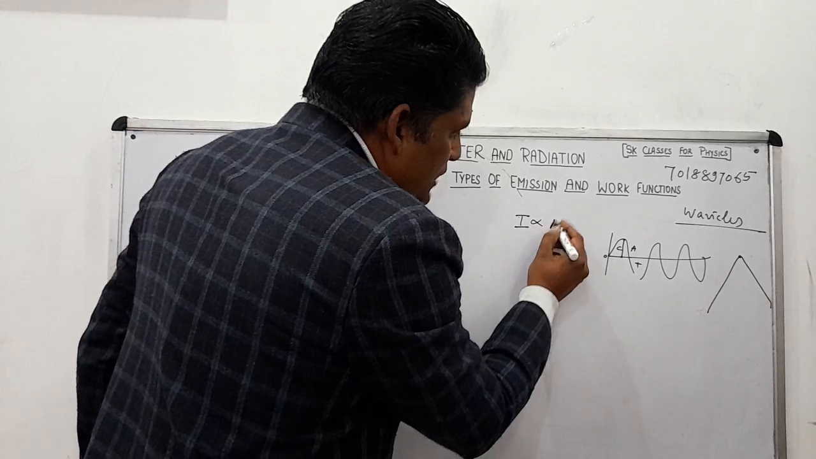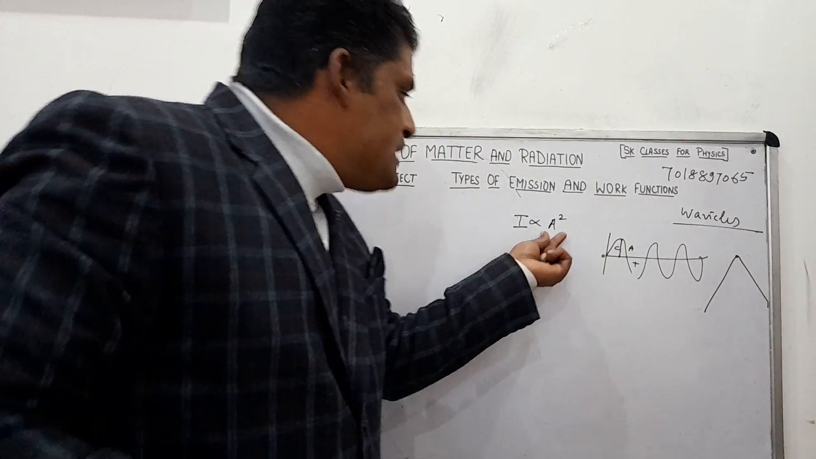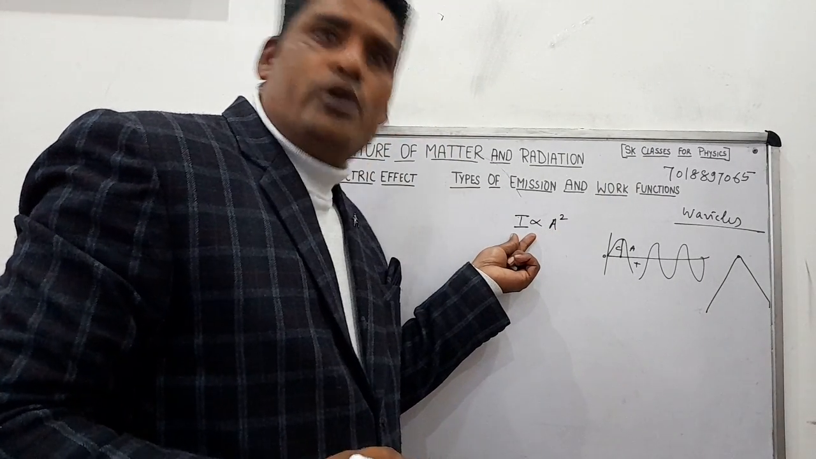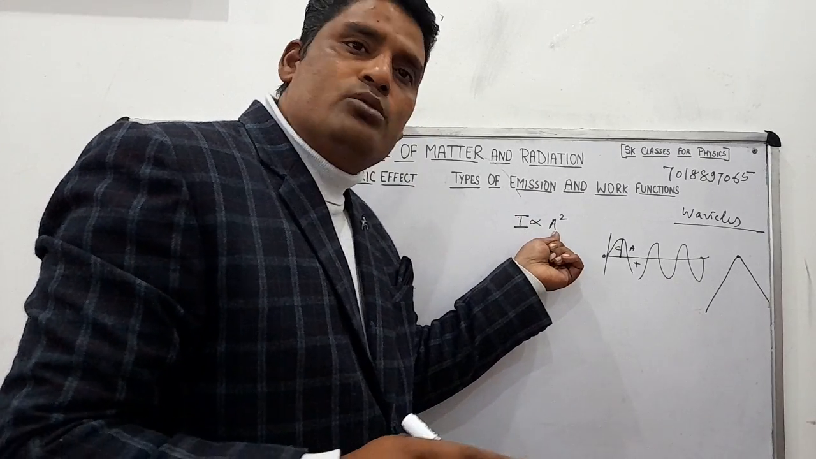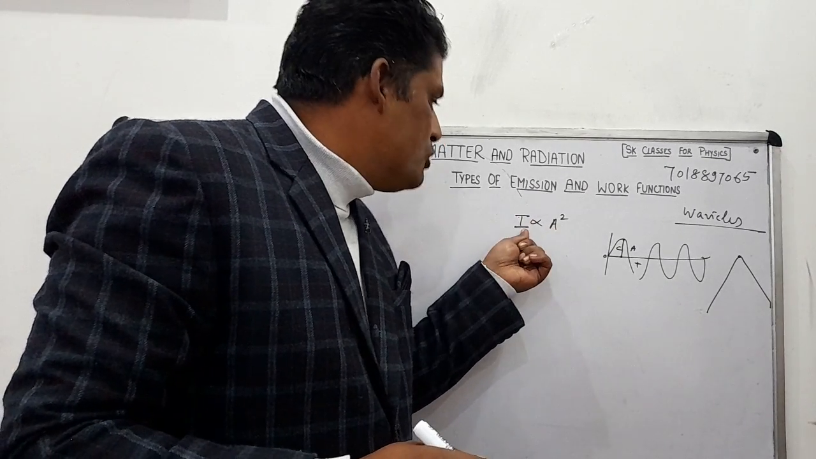Intensity is directly proportional to amplitude square. More is the amplitude, more is the intensity of light. You have to remember this thing. Intensity is directly proportional to amplitude square. More is the amplitude, more is the intensity of light.